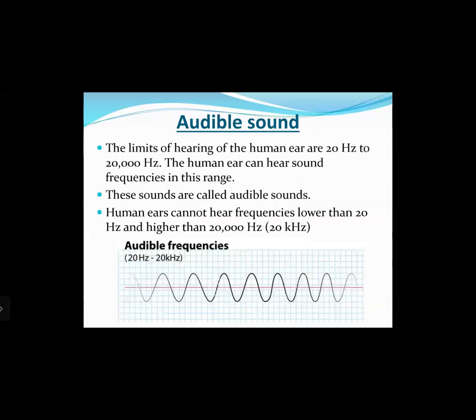The next is audible sound. The limits of hearing of the human ear are 20 hertz to 20,000 hertz. The human ear can hear sound frequencies in this range. These sounds are called audible sounds. Human ears cannot hear frequencies lower than 20 hertz or higher than 20,000 hertz.